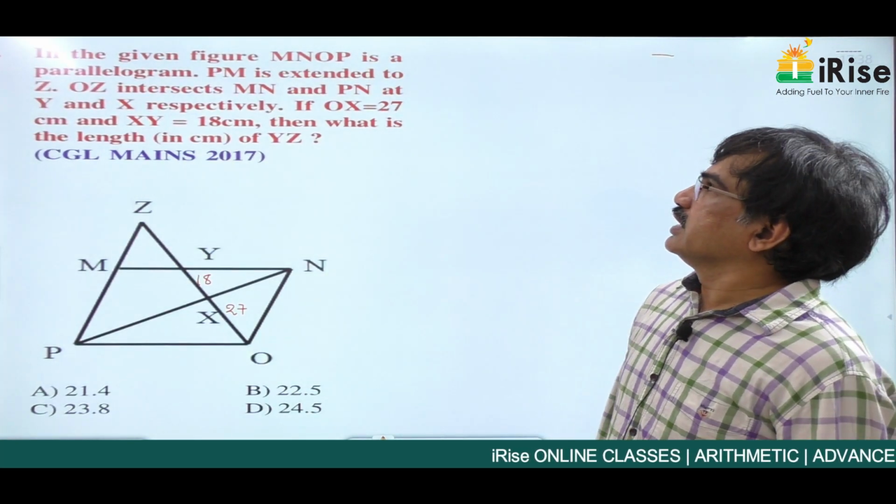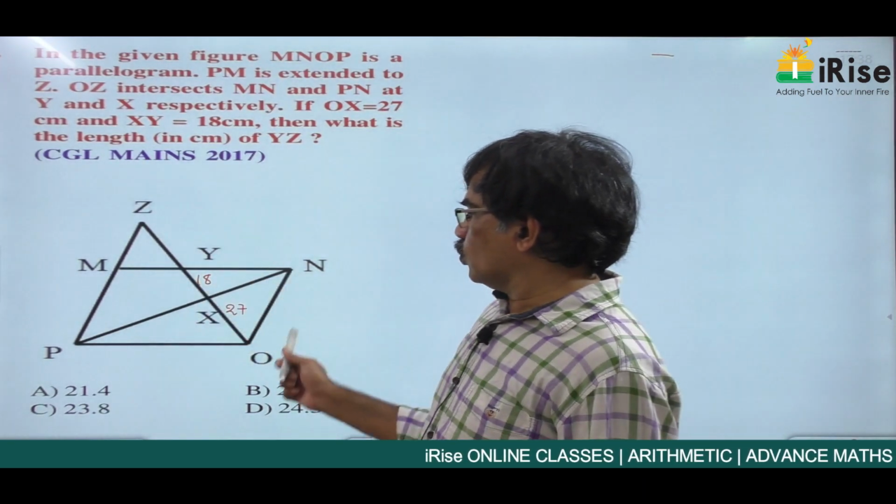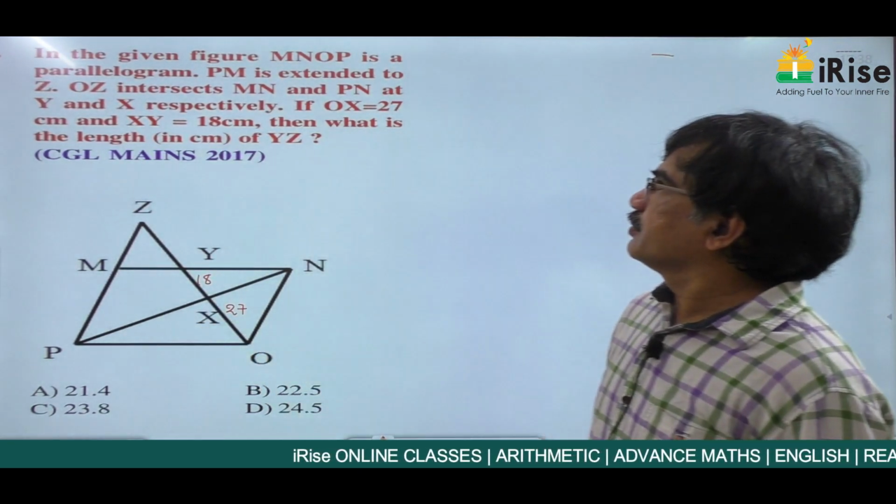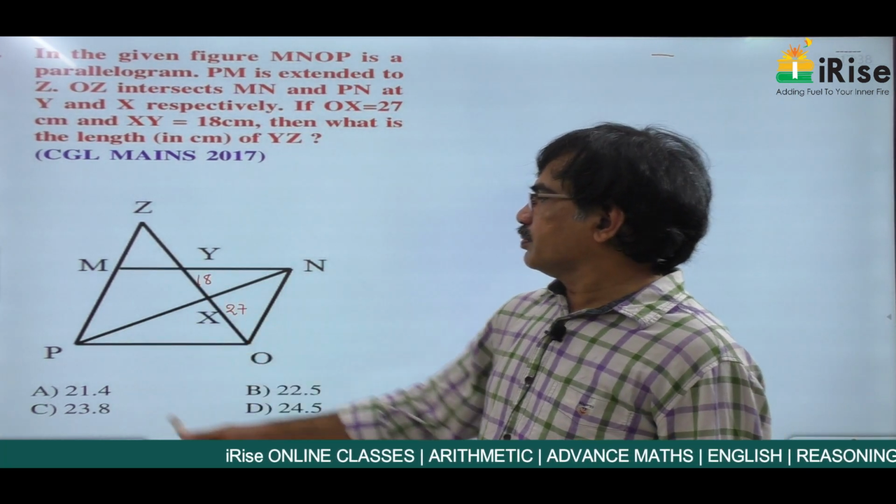See the question. In the given figure, MNOP is a parallelogram. So these two are parallel lines, and these two, OM and PM, are also parallel.